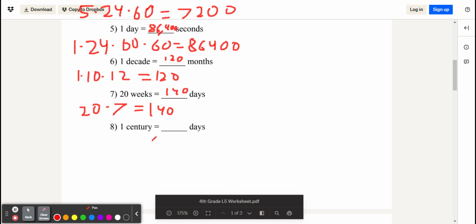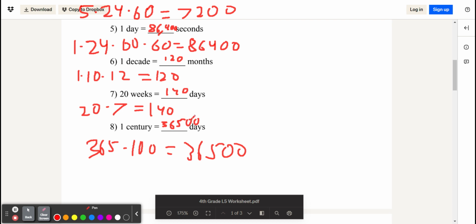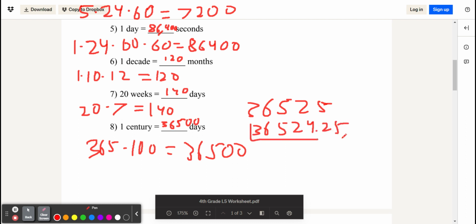And then how many days are in a century? So there are 365 days in a year times 100 years in a century. So we get 36,500. If you want to be super specific, since there are also leap years, you can say that every fourth year has an extra day, which will get you 36,525. Or if you search it up online, it's actually slightly different. It's 36,524.25. But that's only if you're like an ultra nerd and you want to know this.